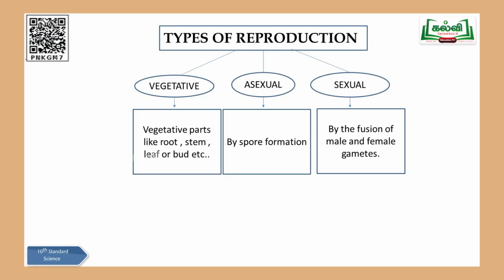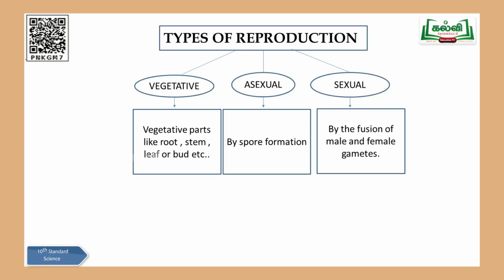There are 3 types of reproduction you can come across in living organisms. One is vegetative reproduction, second one asexual, and the third one sexual reproduction. Vegetative, I told you, vegetative parts. You can give examples: stem, leaf, buds, etc. These will grow further and give birth to the babies, new plants. The second one, absence of sexes, spore formation, that is a method of asexual. Third one, you have sexual reproduction, where definitely both male and female sexes are involved and definite fertilization takes place. This is about the types of reproduction.